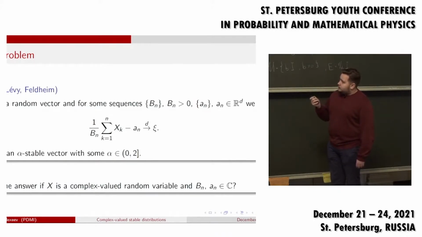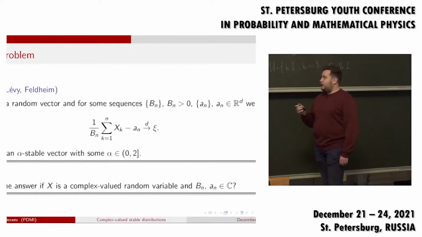When d equals 1, this theorem was proved by Levy, I guess in the beginning of the 30s. And when d is greater than 1, it was proved by Feldheim, if I remember correctly, in 1937. I want to know what happens if x is a complex valued random variable and bn and an are sequences of complex numbers.